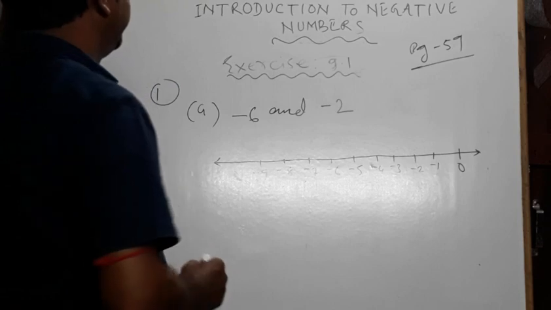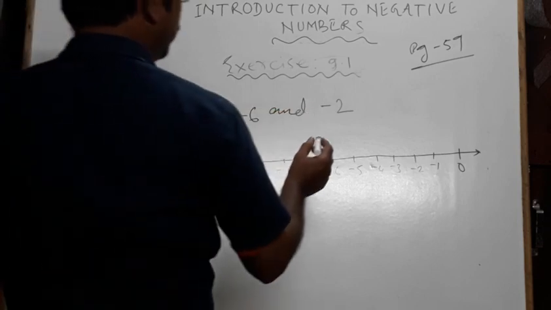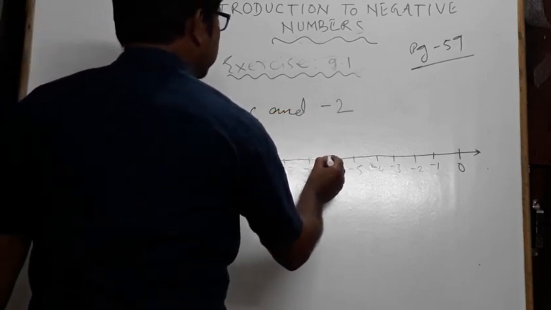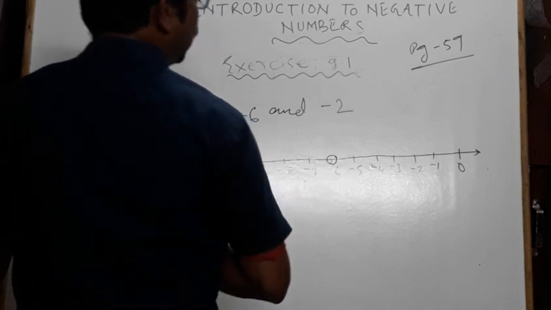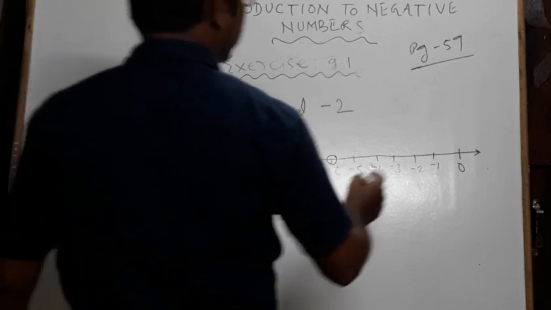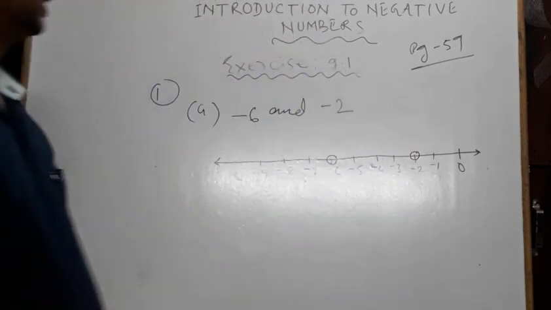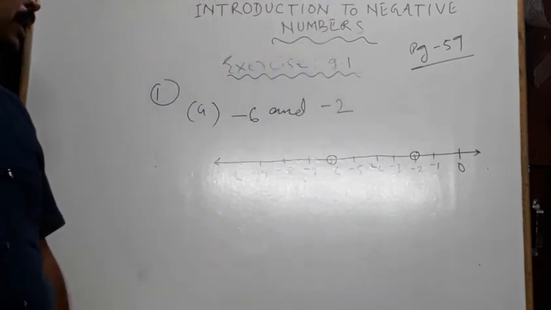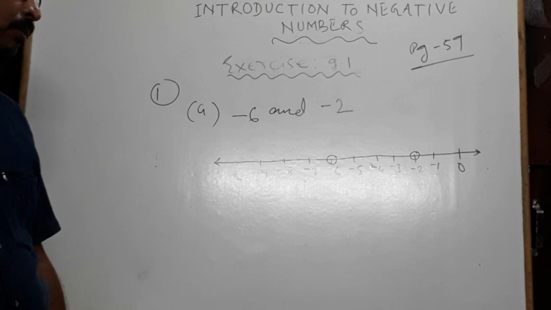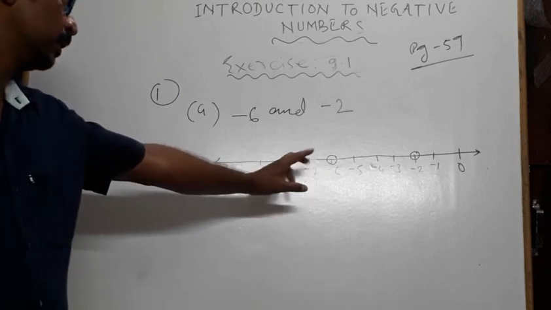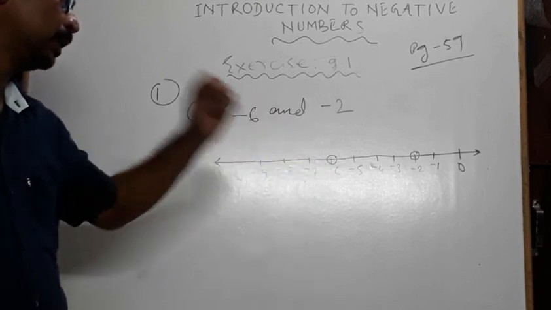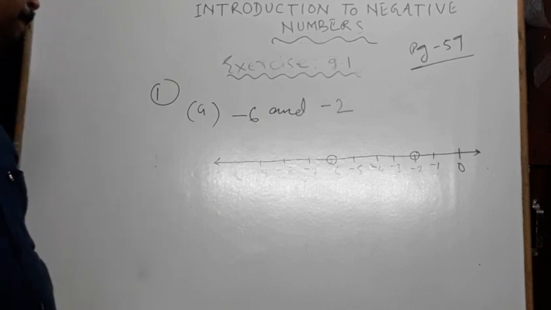To indicate -6 and -2, we just draw a round here. This is -6, and where is -2? Here. These are -6 and -2. Only you have to mark these numbers.